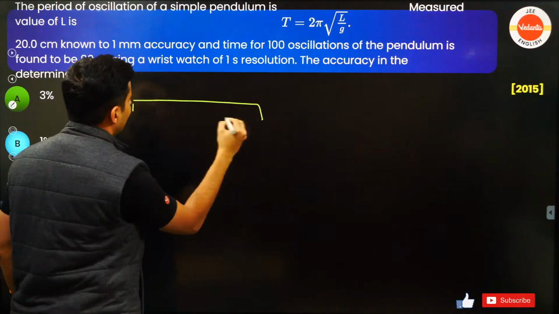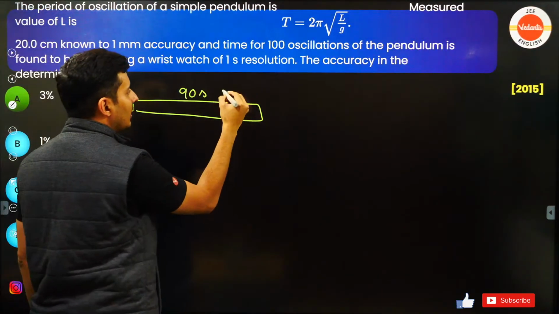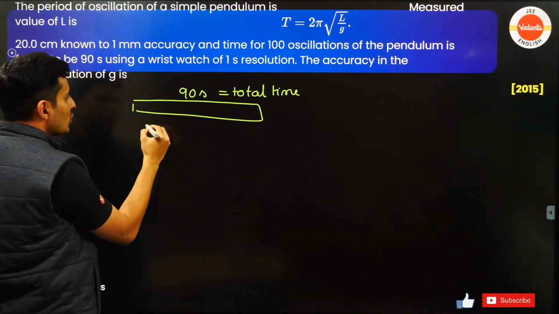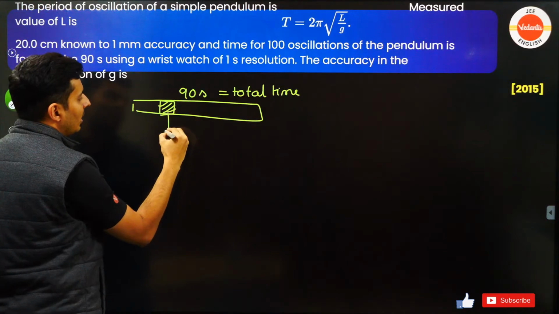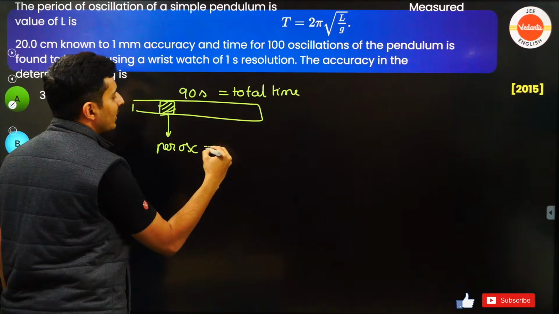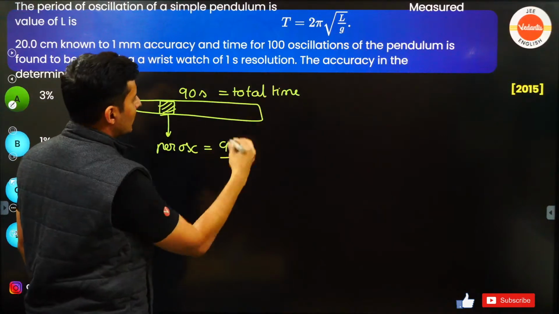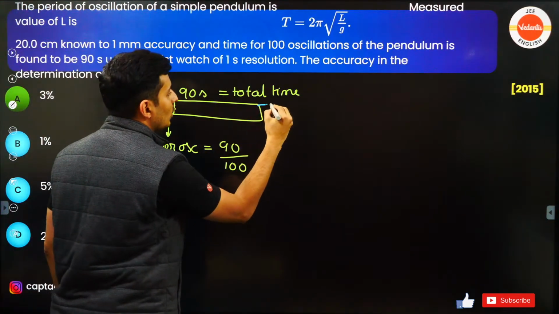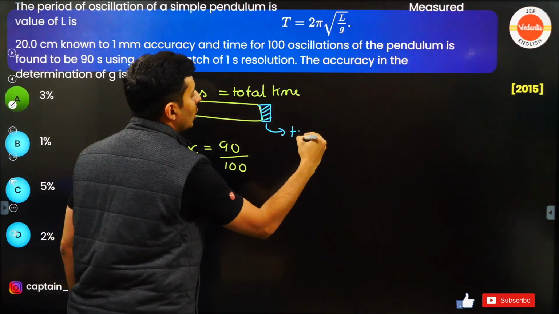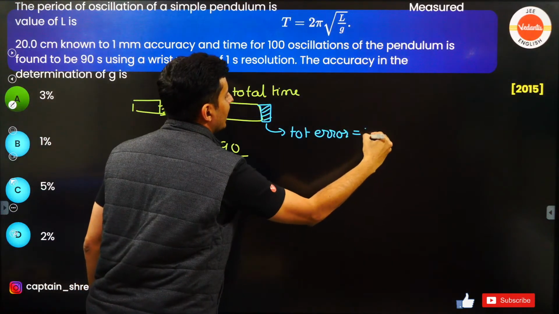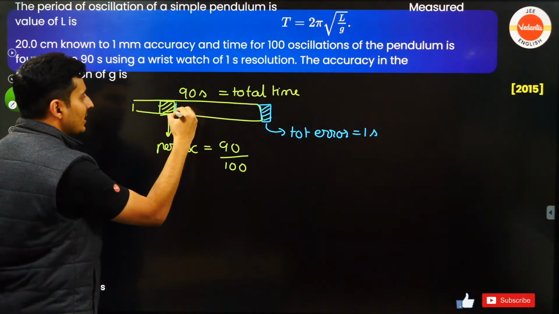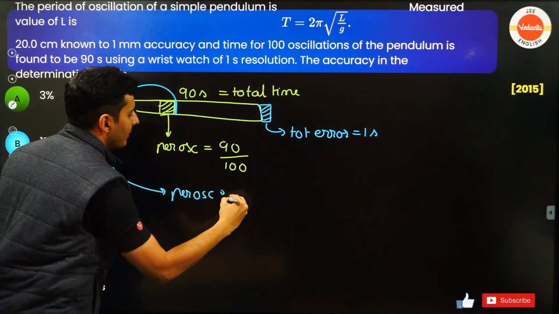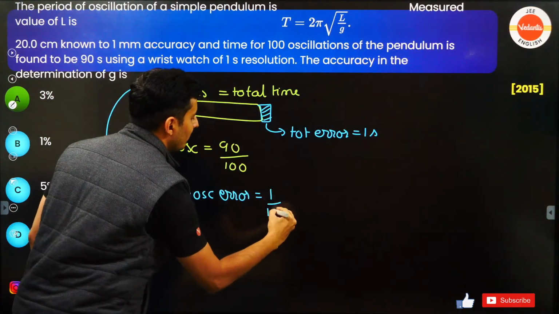See, when I say 90 seconds is the total time of 100 oscillations. So per oscillation, what will be the time period? 90 by the number of oscillations, which is 100. Correct? Okay. Similarly, the total error, this is the total error. If I say it is 1 second, so per oscillation also there will be some error. So per oscillation error, how much will it be, guys? It will be 1 by 100.